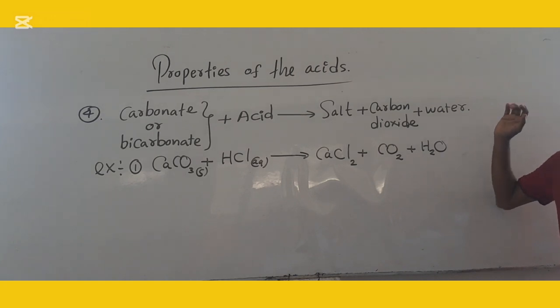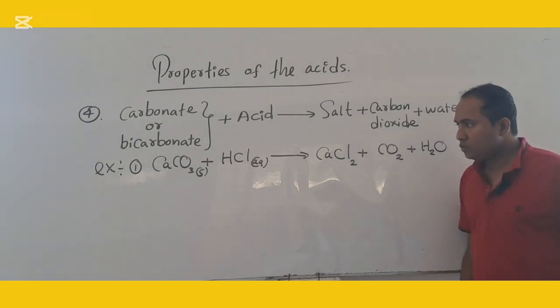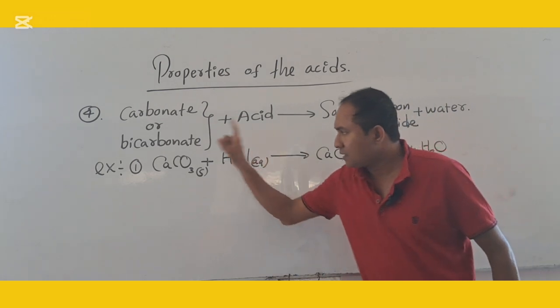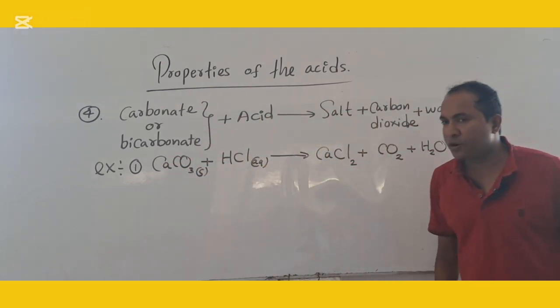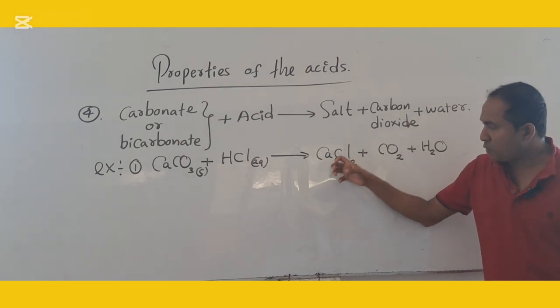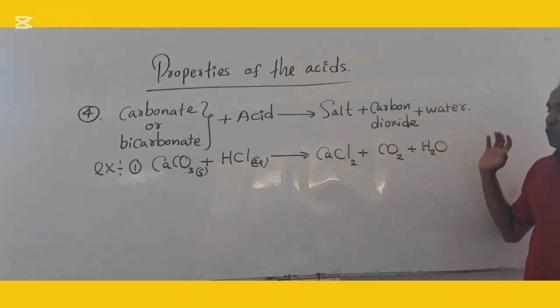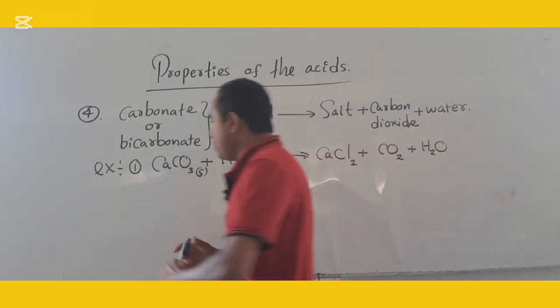Right, now we learned about one examples. What is the examples we learned? Calcium carbonate react with hydrochloric acid. What will produce? Calcium chloride, carbon dioxide and water. Right. Then we will go to another examples.